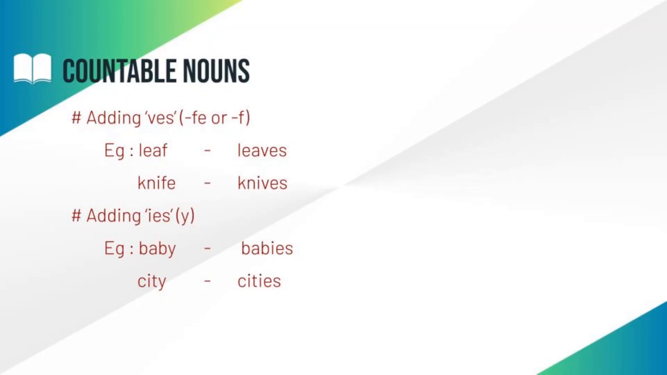City is a singular noun and the noun city ends in Y. So we removed the letter Y and added IES. Cities. CITIES, cities. City is a singular noun and the plural form of city is cities.